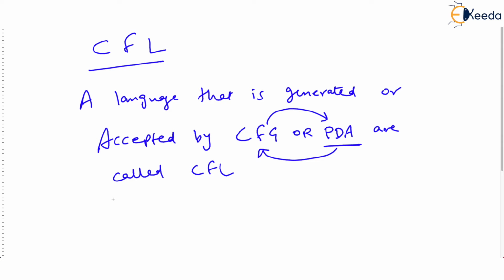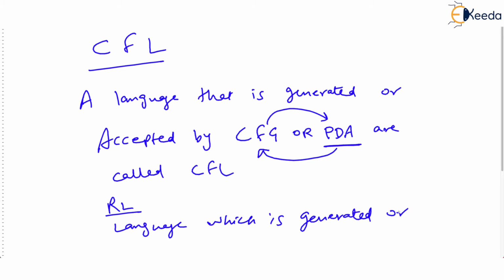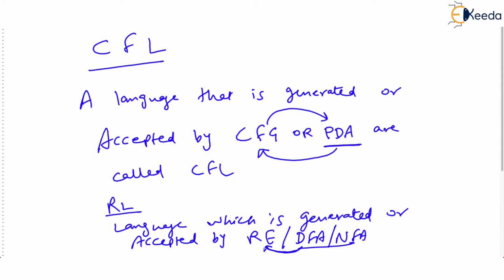Correct? And what is regular language, by the way? A regular language is the language which is generated or you can say accepted by regular expression or DFA or NFA, because DFA and NFA are realizations of regular expressions. They are automata, they are machines which actually implement regular expression. Correct? So we have already learned closure properties of regular expression.